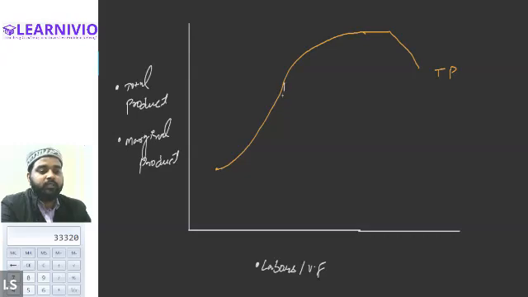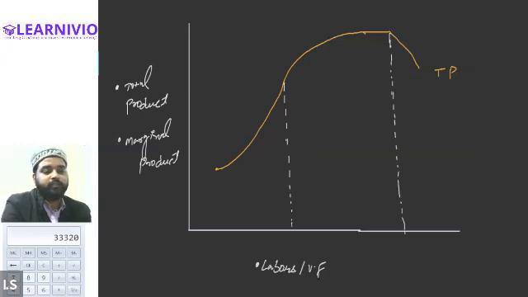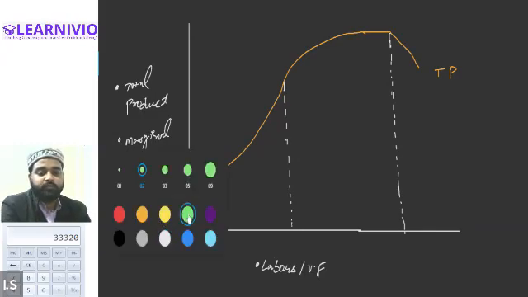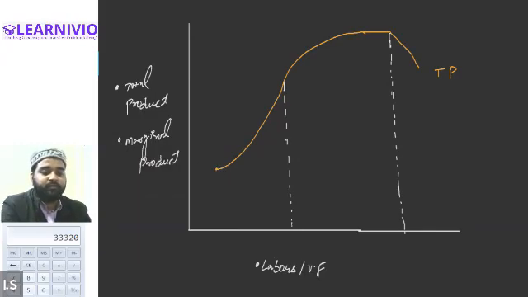Till the point total product is increasing at an increasing rate, till this point marginal product will keep on increasing. And at this point, when total product becomes constant, in front of this same point, marginal product will be 0. So we will now draw the diagram for the marginal product. Marginal product will start from the same point. It will increase till this point. Okay. And after that, it will decline.